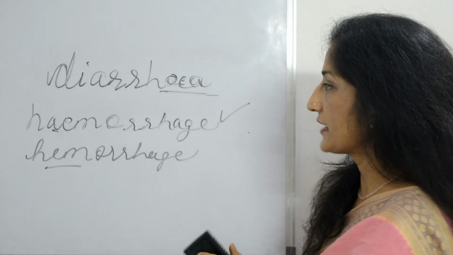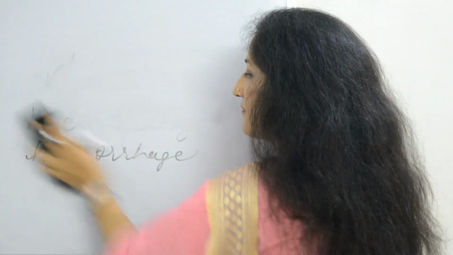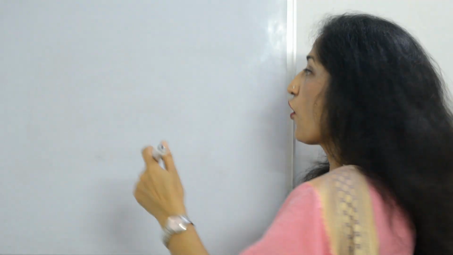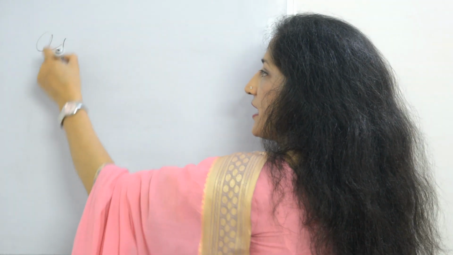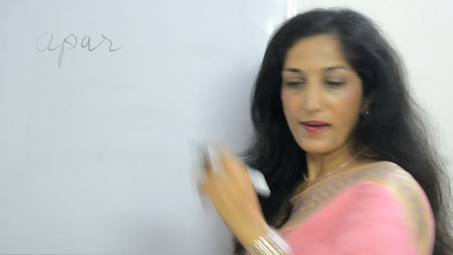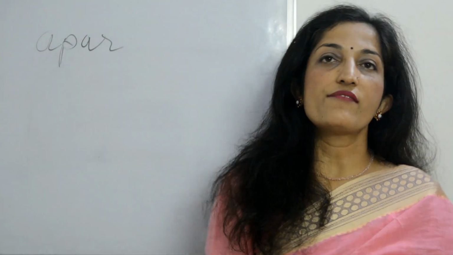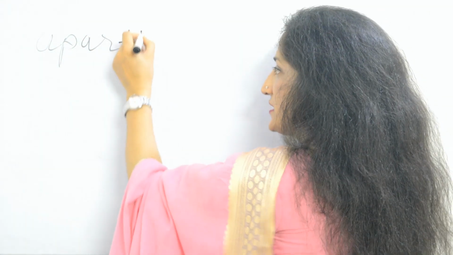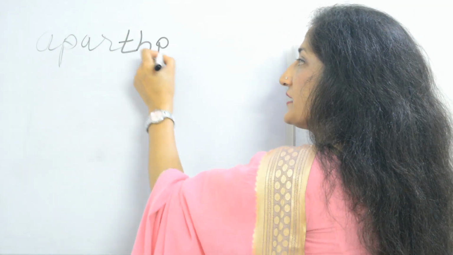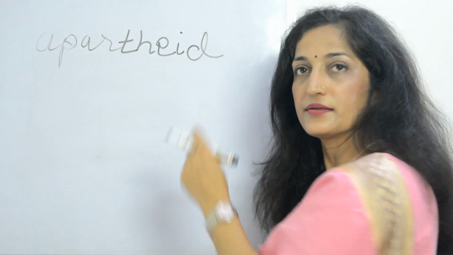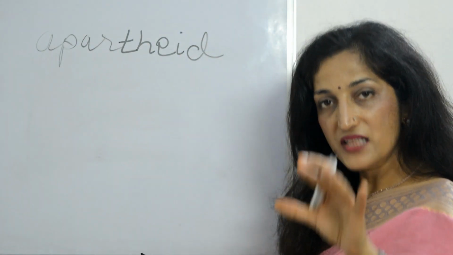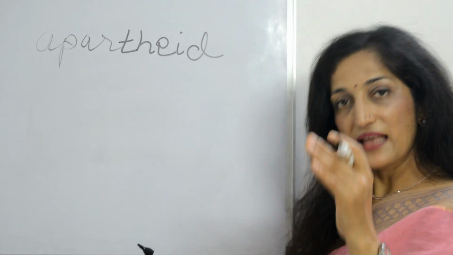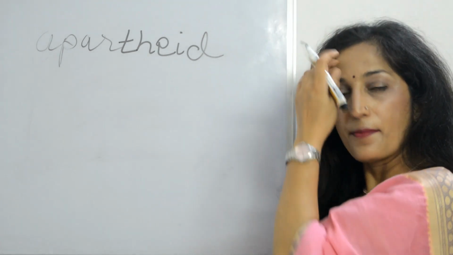Another word is apartheid. Here again we have a tendency of putting the EI and IE in the wrong places. It is apartheid with EI, because we are saying it as 'apartheid,' not 'apartheet.' So that is why it is spelled apartheid, right?